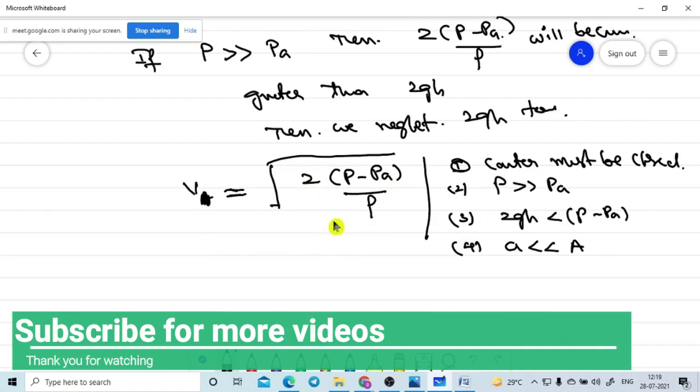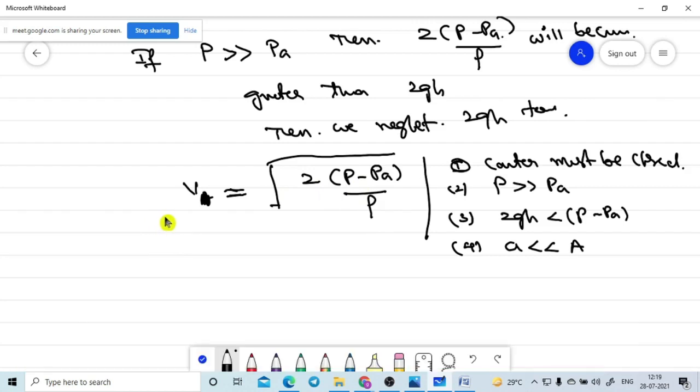What is P here? Pressure on the liquid column by external means. What is PA here? Atmospheric pressure. What is rho here? Density of the fluid.